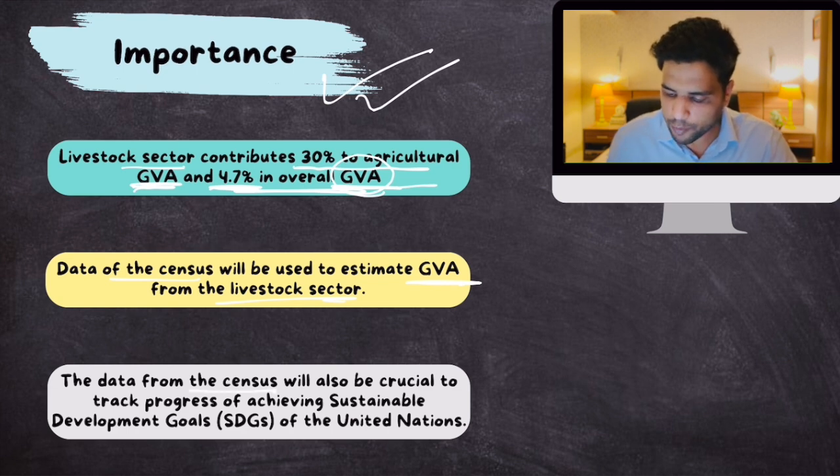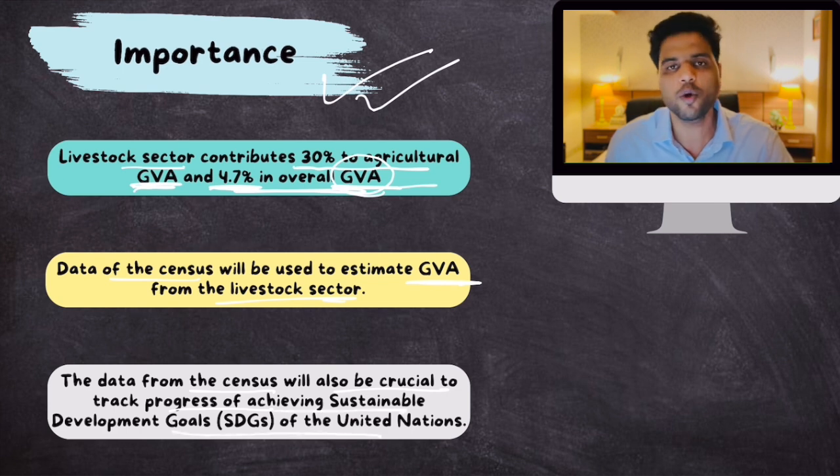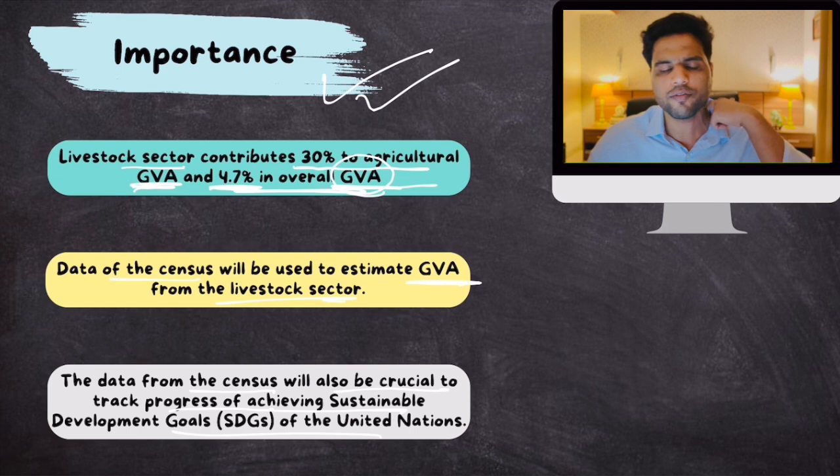Plus, the data from the census will be crucial to track progress of certain sustainable development goals also. Like, these domesticated animals also give us some food products. For example, milk is extracted out of cattle, sheep, and all these other domesticated animals, and poultry also gives us food items, right?